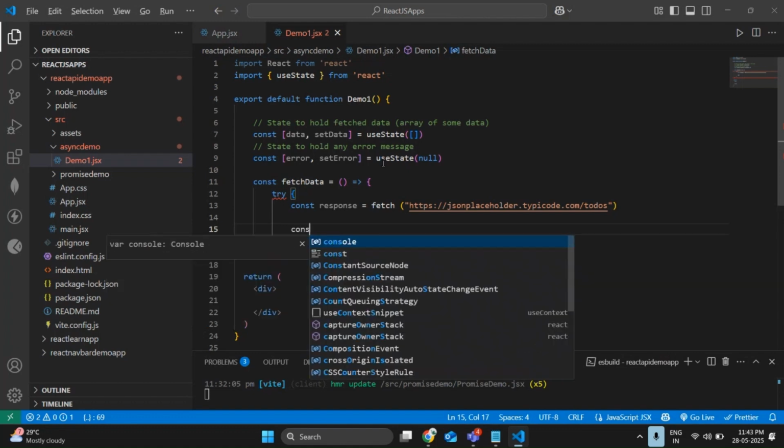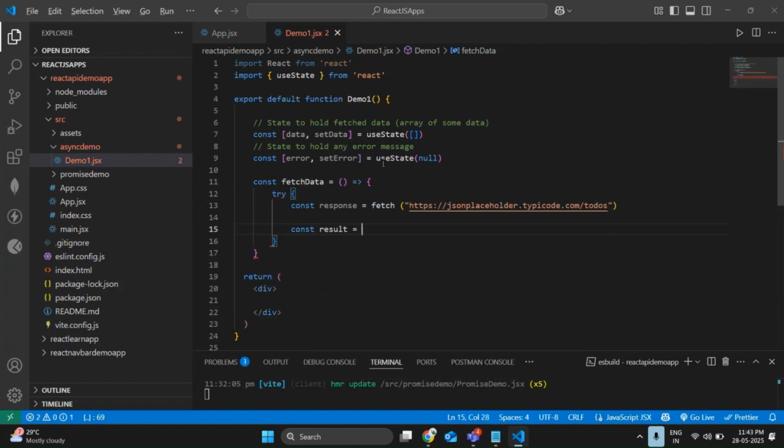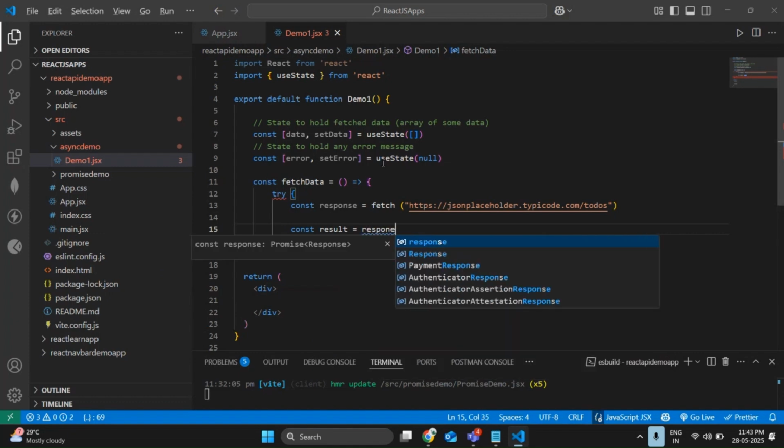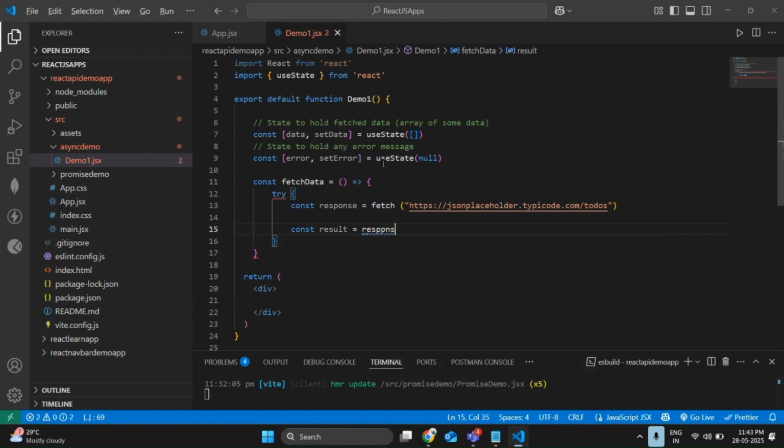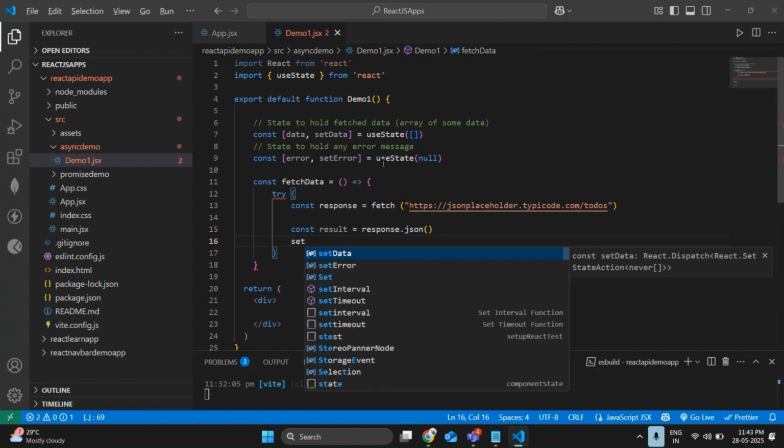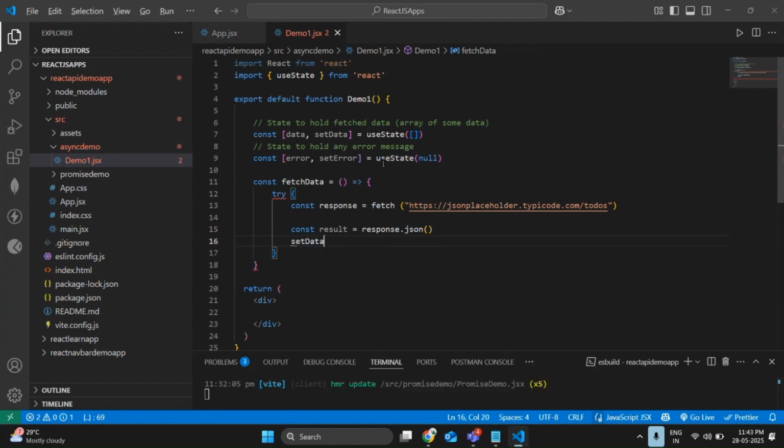Constant result is equal to response dot json. We are directly converting the data into JSON. So let me update the data: setData of result. Done.